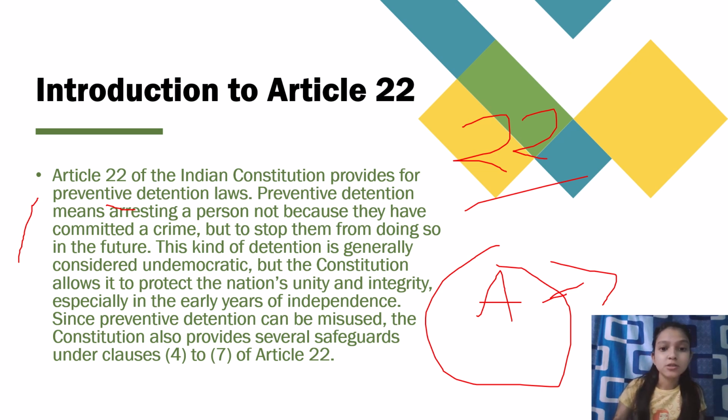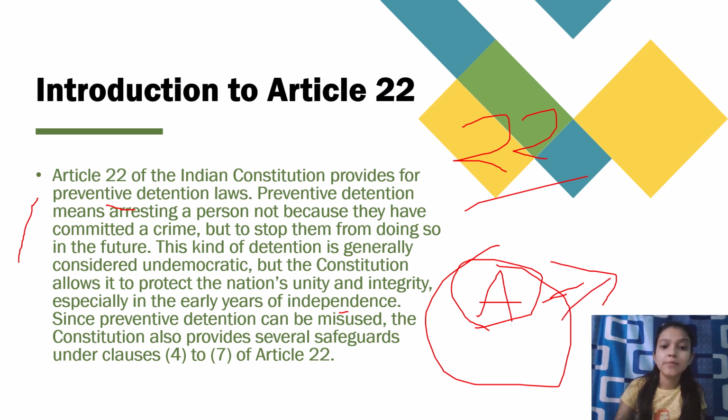This kind of detention is generally considered undemocratic, but the Constitution allows it to protect the nation's unity and integrity, especially in the early years of independence. So arresting A on account of his crime may sound undemocratic, but during the era of independence, for the betterment of the society, this was added and accepted.